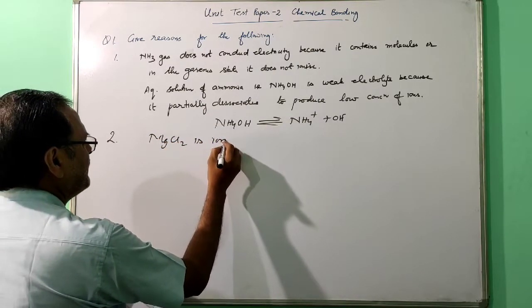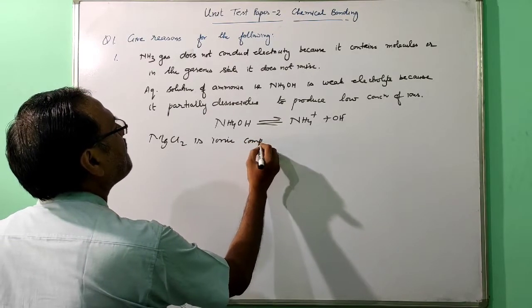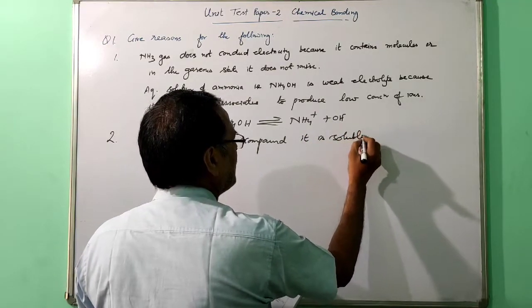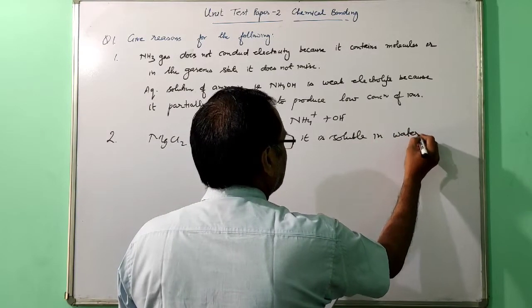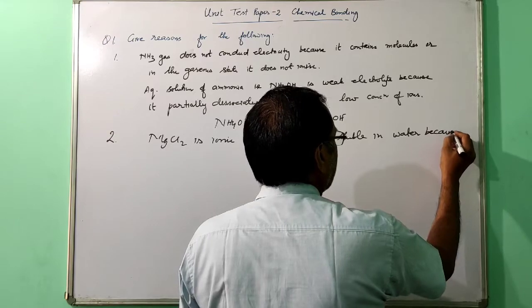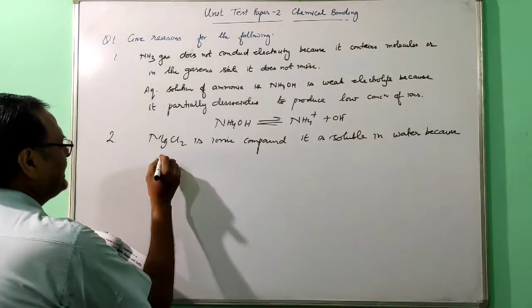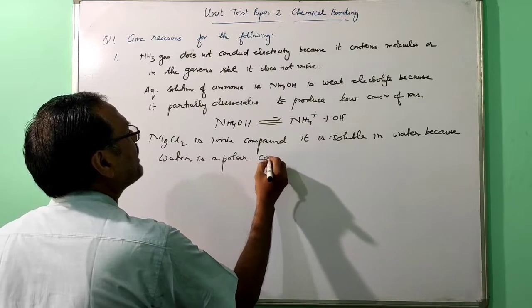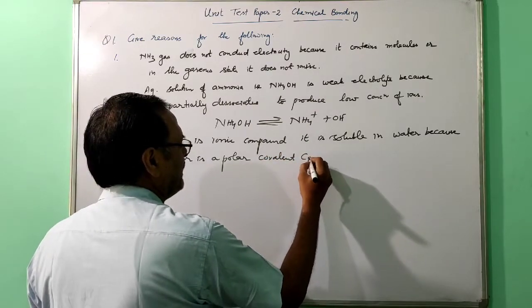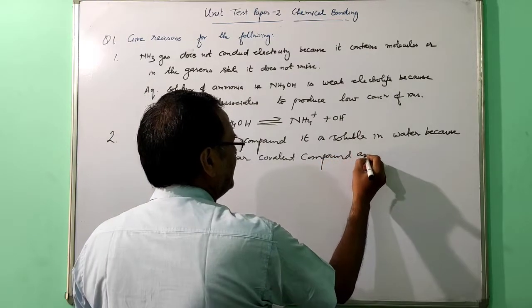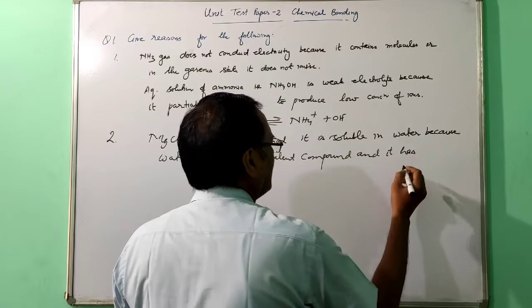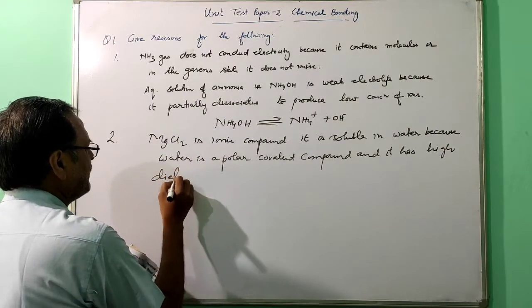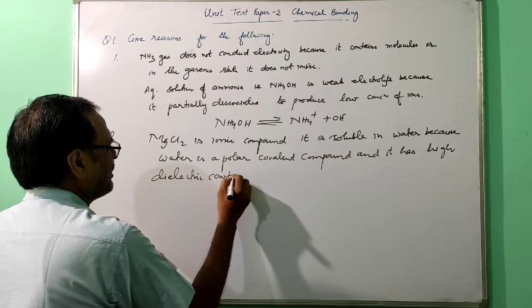MgCl2 is ionic compound. It is soluble in water because water is a polar covalent compound, and it has high dielectric constant.